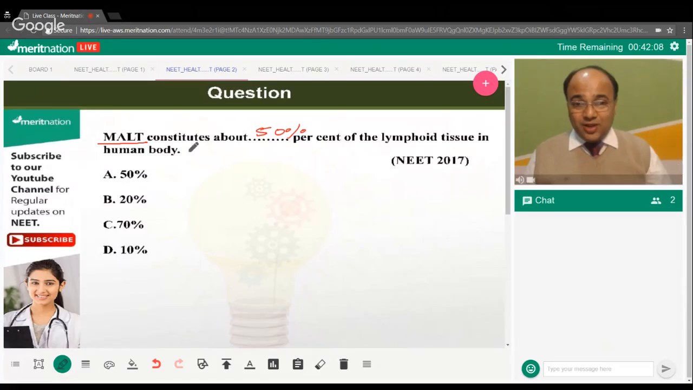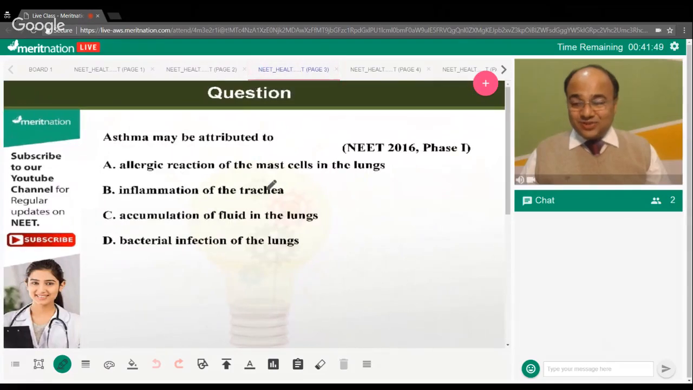Hello, Kalpana. Good evening. So the correct answer over here is option A. Mustafa, the correct answer is option A here. Yes, mucosa associated lymphoid tissue constitutes 50% of the lymphoid tissue in the human body. Okay, so let's move ahead and let's see the next question of the day.